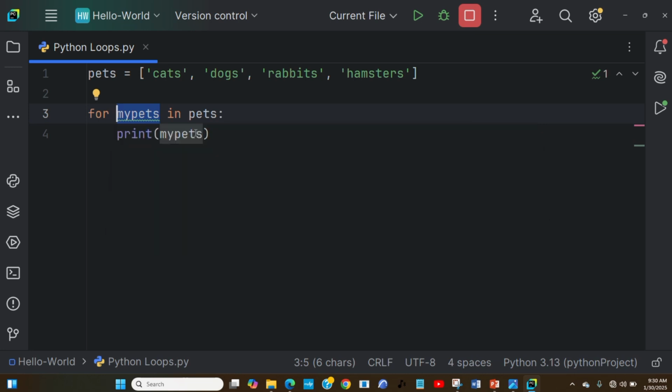The statement now is going to print my pet, and when it prints this my pet that we are having here, what are we going to have? The first thing we are going to have there is cats. You get it? That is the first value, it is going to be cats.